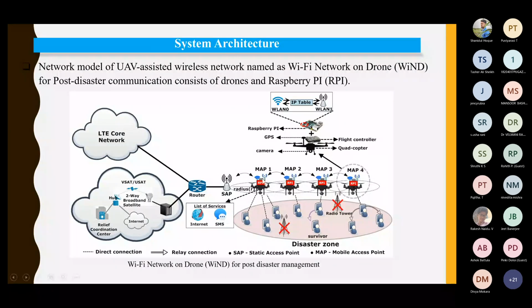Therefore, you see here, we are placing these MAPs in such a manner that they can cover this entire geographical area. And one of the MAPs, we call it a master, which will be connected to the access point, right? The static access point, which could be any access point. The technology which we worked with was Wi-Fi. It could be WiMAX, it could be Zigbee, it could be any other communication network.